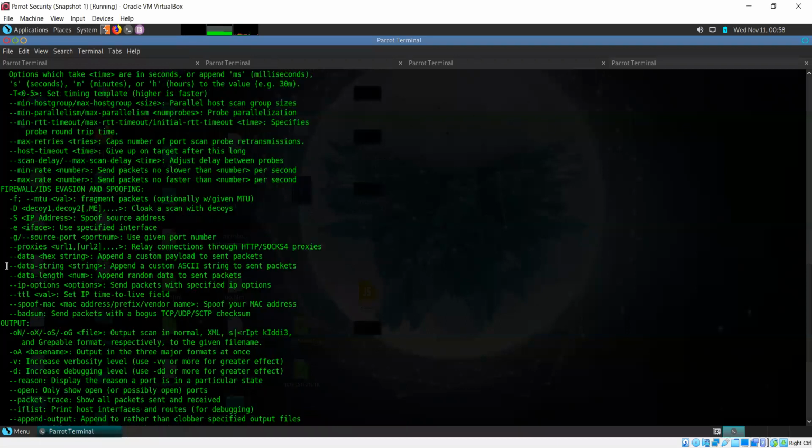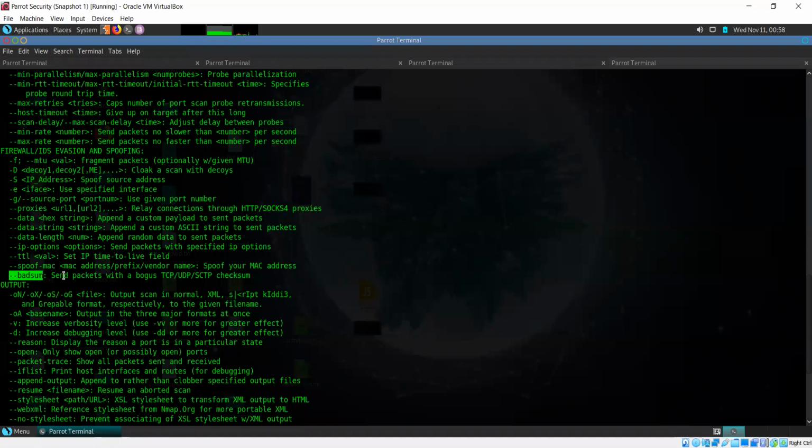And there's also this bad sum option. If you send packets with a bogus or a bad checksum, then that might lead the, I mean, not firewall in this case.